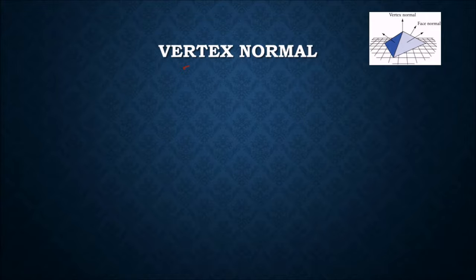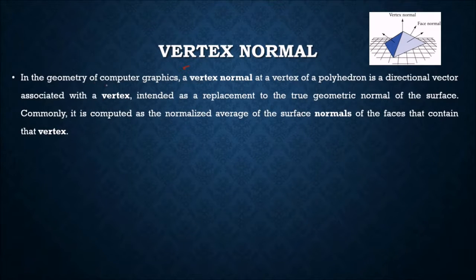What are vertex normals? In the geometry of computer graphics, as you see here, there is a face normal and a vertex normal. This is a vertex normal. A vertex normal at a vertex of, say, a polyhedron is a directional vector associated with the vertex only, intended as a replacement of the true geometric normal of the surface. Commonly, it is computed as the normalized average of the surface normals of the faces that contain that vertex.